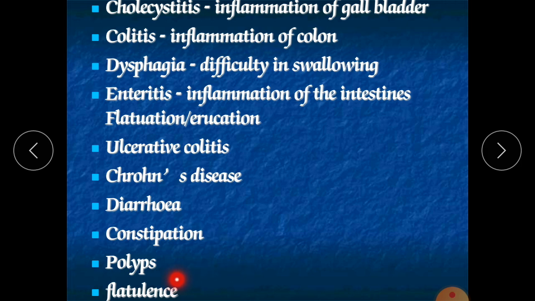Flatulence is the condition when gas is produced from the large intestine. Sulfur gas and carbon dioxide can be produced, and it can come out from the anus with a bad odor. That condition is called flatulence. Why does flatulence occur? When our food is not digested properly, it gets fermented. That's why I am telling you not to take more food or extra food unnecessarily. Take only as much food as you require.